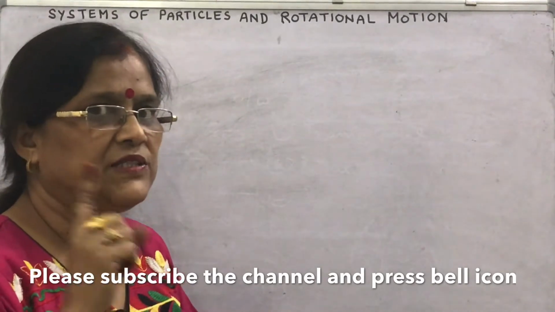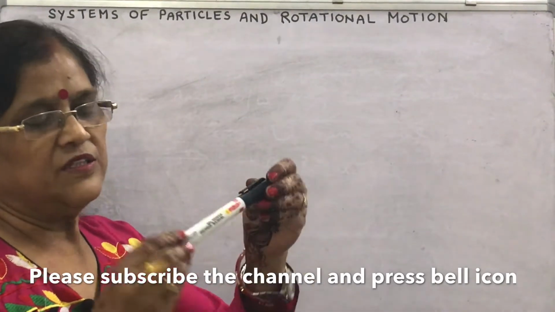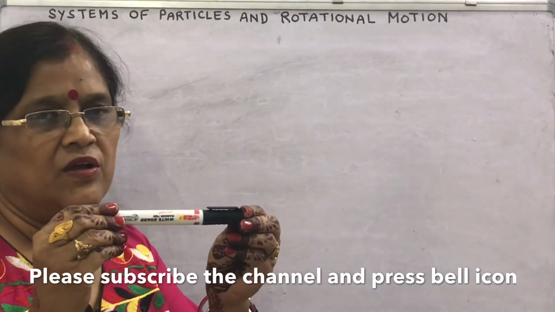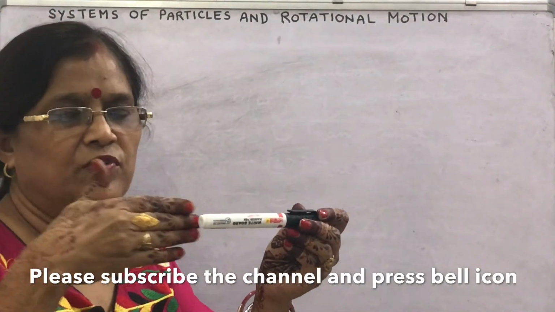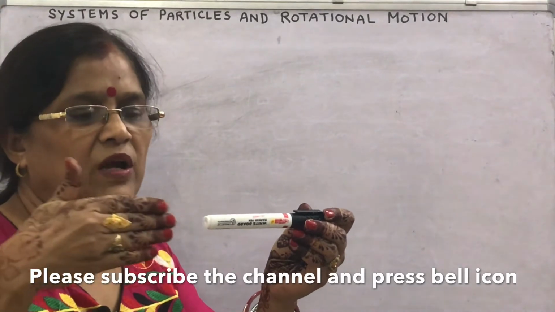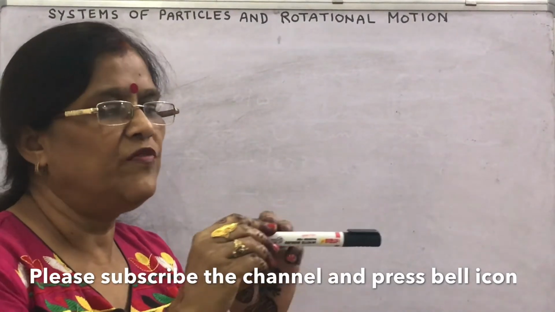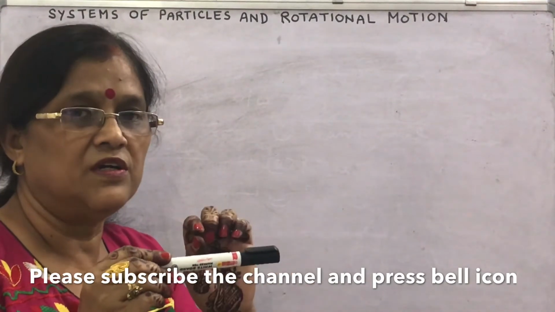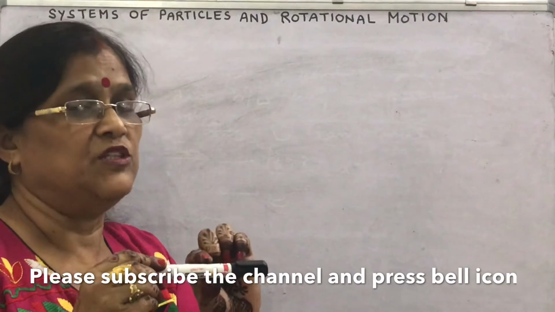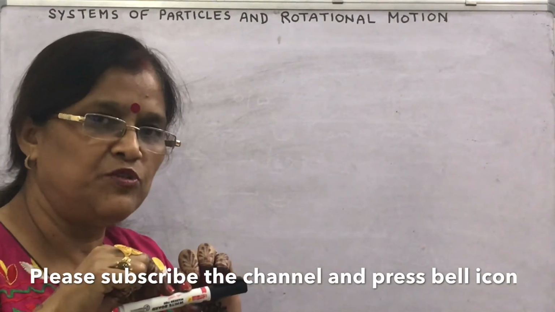But what about an extended object like a chain? If this is a rod, and you apply a force at this point, the object as a whole is moving. Where is the total mass, at this point, this point, this point, or what? Center of mass is a point in an object where the whole mass of the object is supposed to be acting.